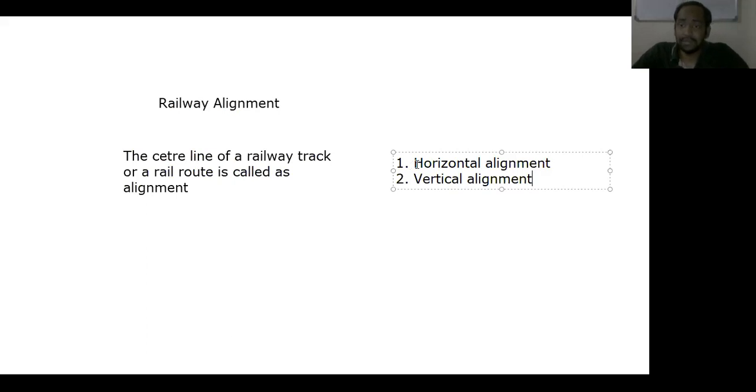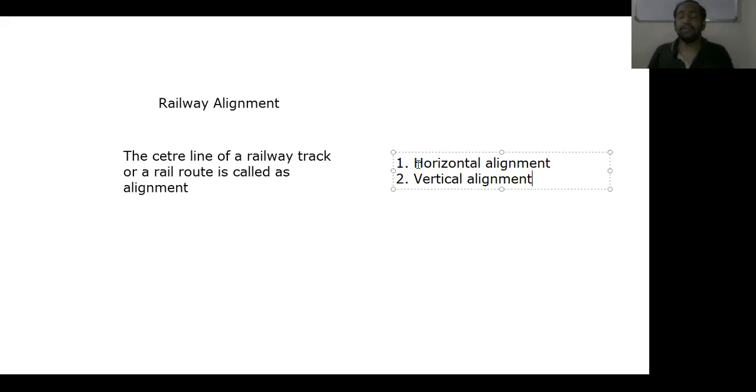It means we can provide horizontal alignment whenever the ground is flat and leveled. In that case, we can provide horizontal alignment. And whenever the ground has some undulations, understand? In that case, we can provide the railway track by providing a certain gradient. Okay, now. In that case, the alignment of the railway track is called vertical alignment.